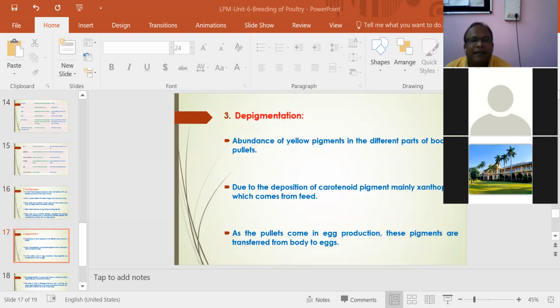Next is depigmentation, meaning bleaching. There is an abundance of yellow pigment in the different parts of the body of the pullet. The pigmentation occurs due to deposition of carotenoid pigment, mainly xanthophyll, which comes from the feed. As the pullets come into egg production, these pigments are transferred from the body of the pullet to the egg. That is why depigmentation occurs.